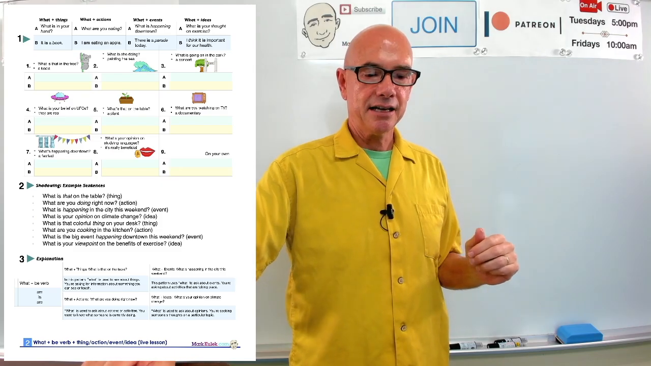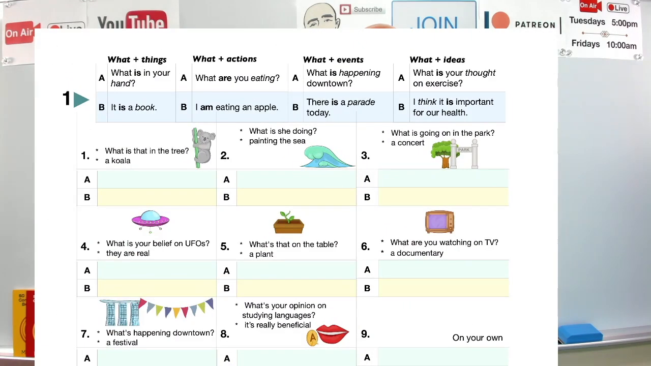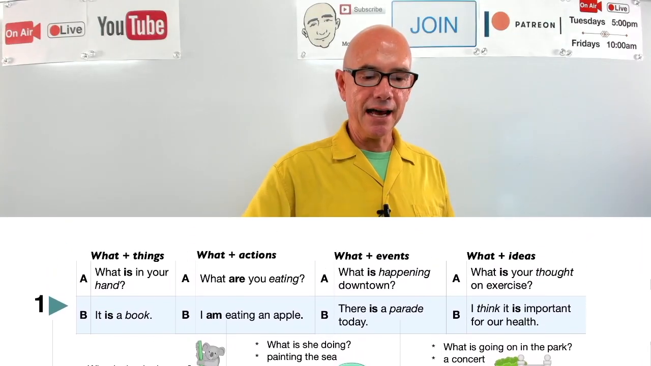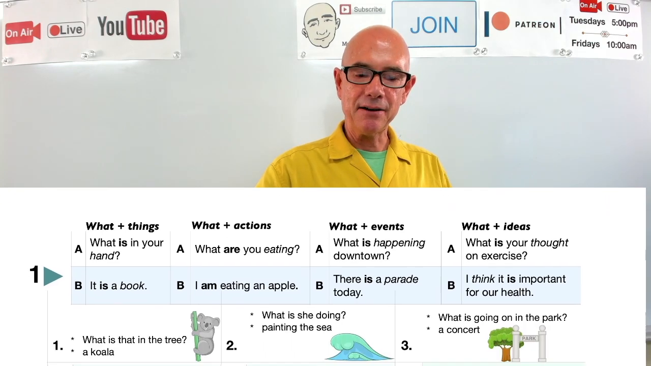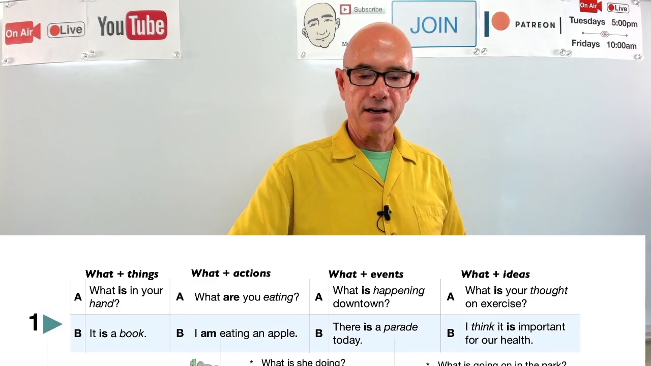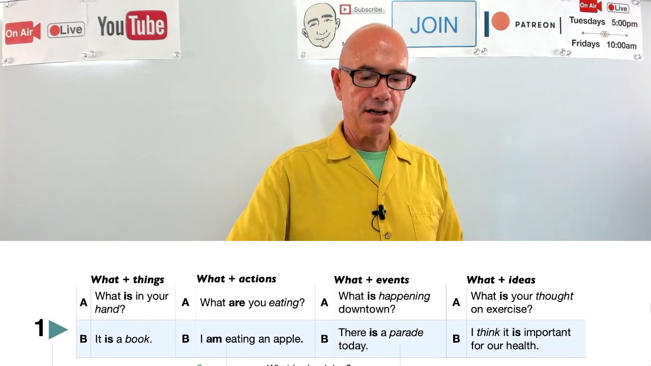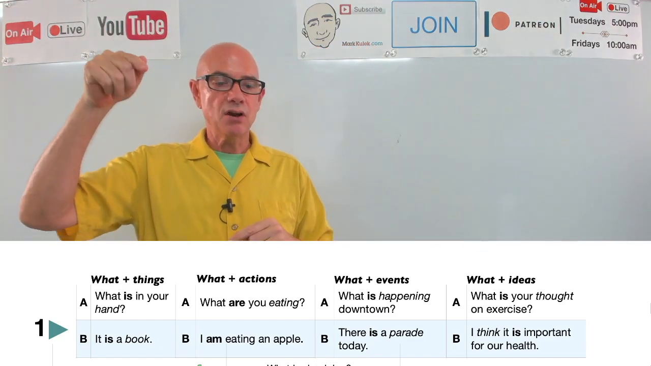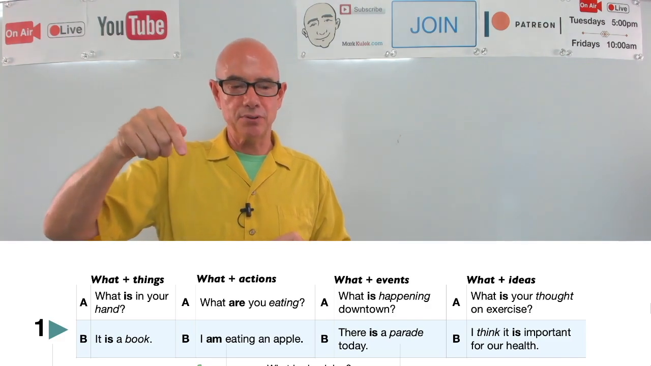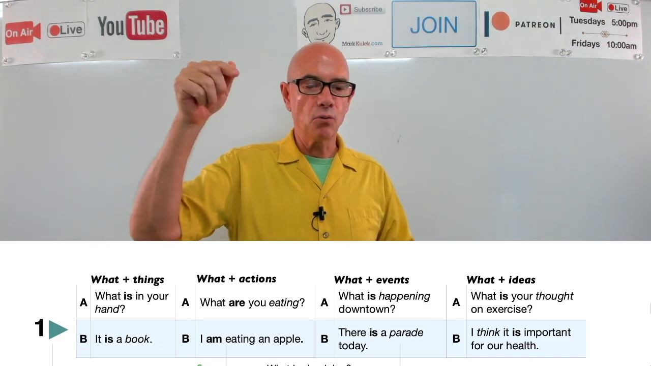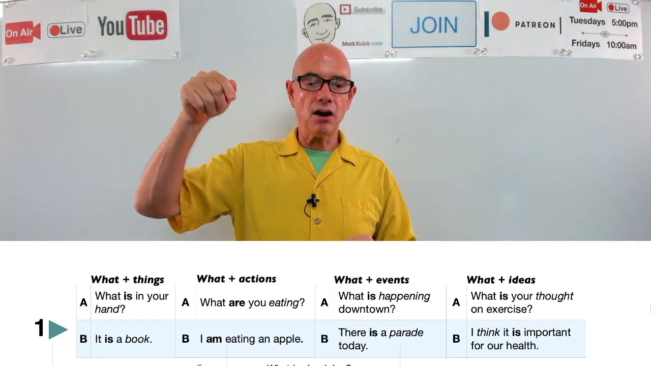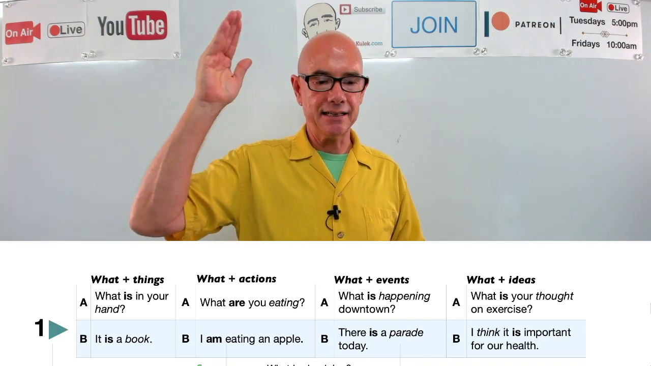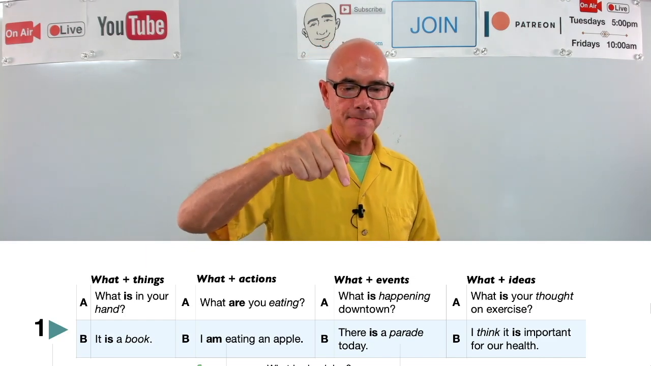Okay, let's enlarge the worksheet so we can see it easily. We're coming down here and we have our example sentences, and then we will make sentences in the worksheet. Here are the example sentences. So we have here what plus things. For example, what is in your hand? It's a book, right? Book is a thing. What plus actions? What are you eating? I am eating an apple, right? So eating, that's a verb and that's an action.